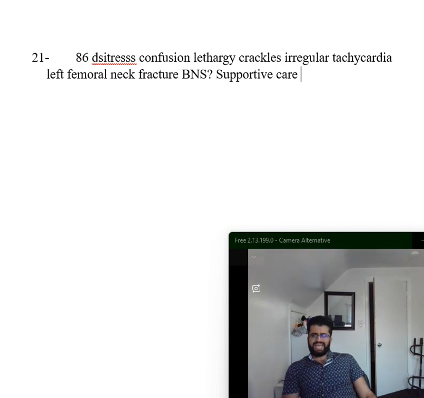So why is there supportive care for this patient? What is going on in here? This patient had a left femoral neck fracture, which caused confusion, crackles, irregular tachycardia. This means there's fat embolism syndrome. So what causes that? Long bone, pelvic, and other marrow-containing bone fractures. Another thing, orthopedic surgeries can cause that as well. Pancreatitis and sickle cell disease can also cause it.